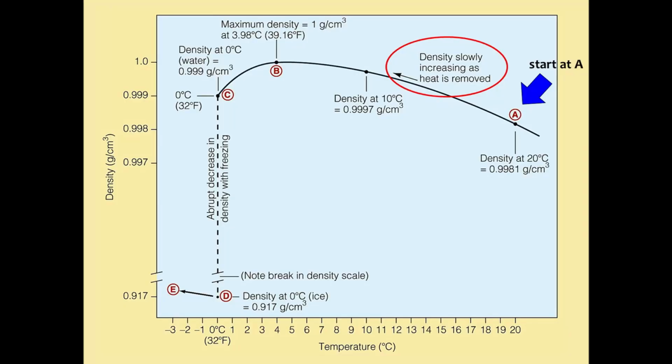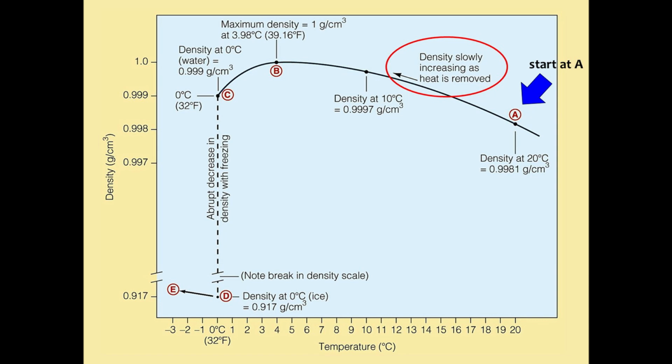What we are looking at here is a density curve. We're comparing density against temperature. And usually when you look at a density curve, what you'll see is a straight line. Instead here, what we see is a curved line. And once again, this is something that's unique to water. So let's imagine that we take a bottle of water and we stick it in the freezer. We want to cool it down.